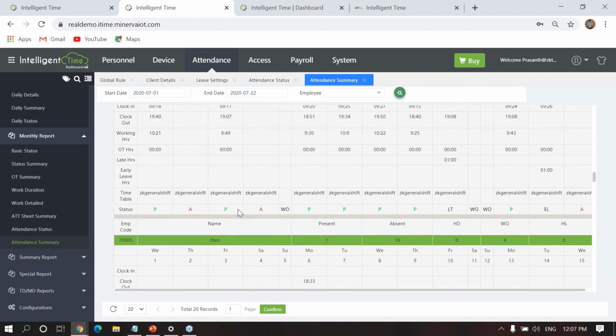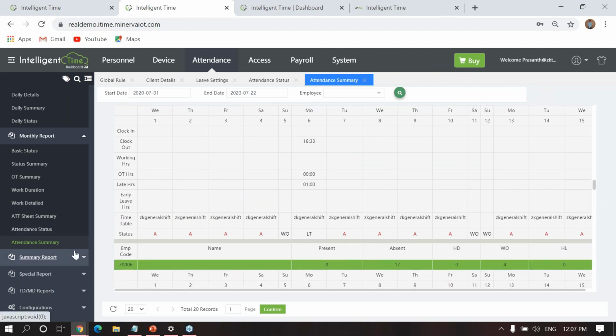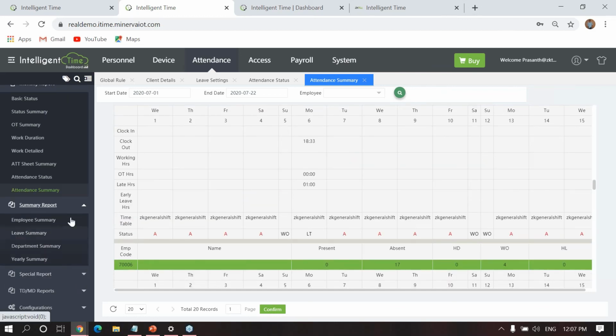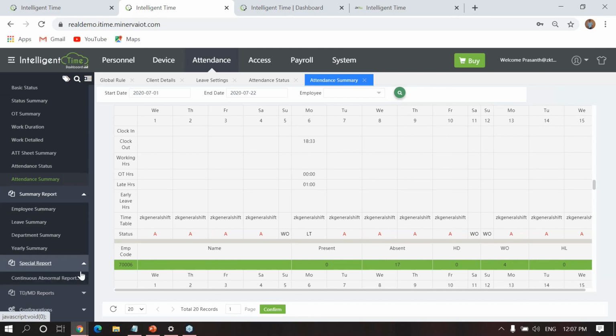We differentiate the statuses with colors. Okay, this can be user defined. These colors, if you want, you can change to whatever color you want. For late, if you want to make some different color, you are able to change it. And summary reports and special reports.